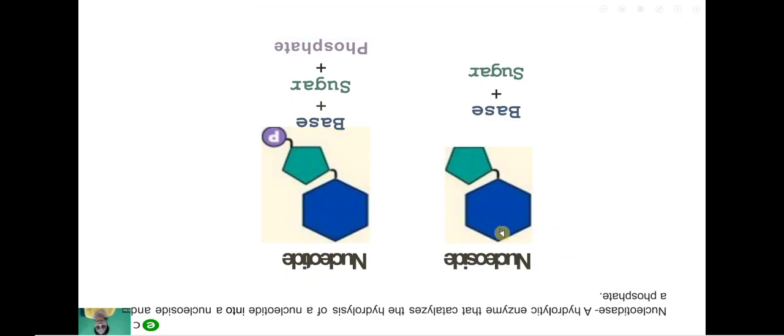This hexagonal ring is the base, and this pentagonal ring is the sugar. When a phosphate is attached to this base and sugar, it is known as a nucleotide.